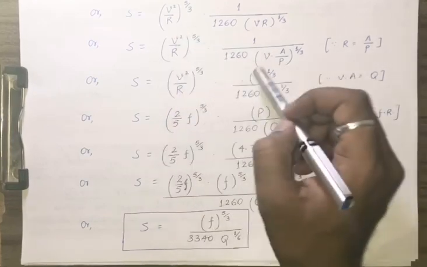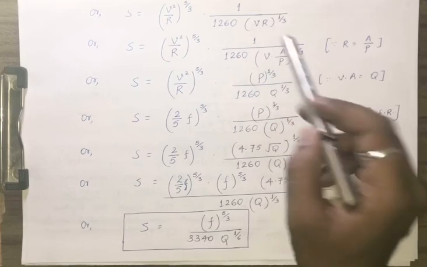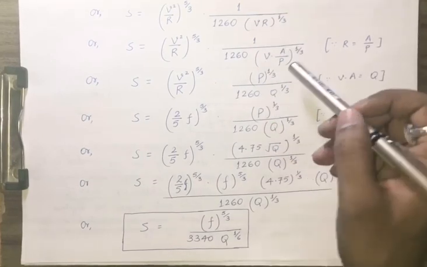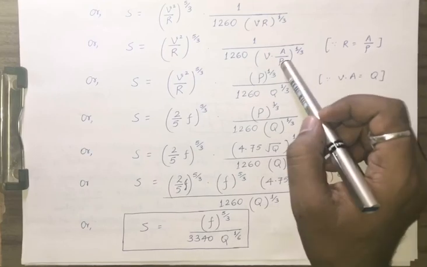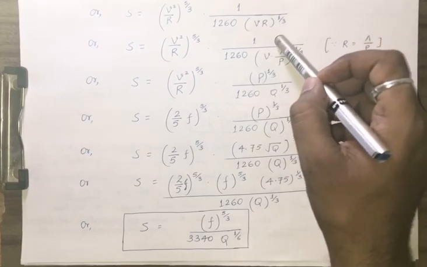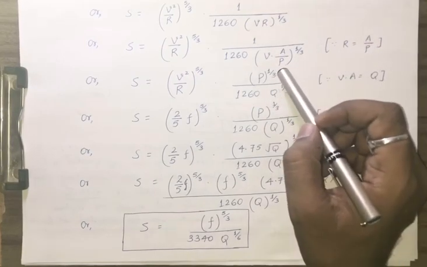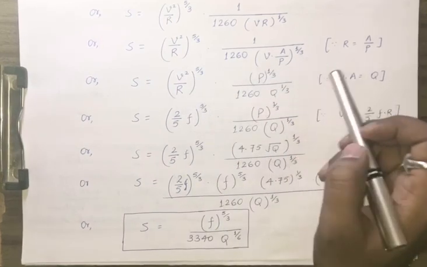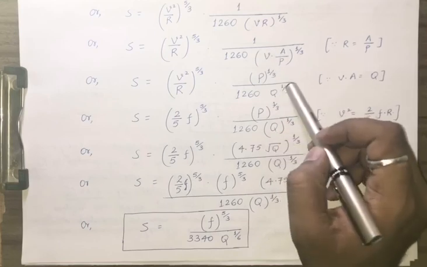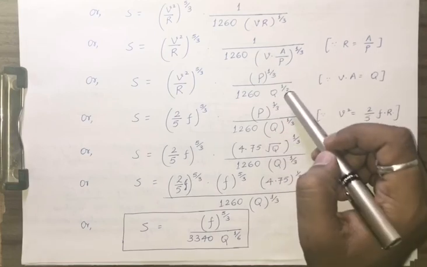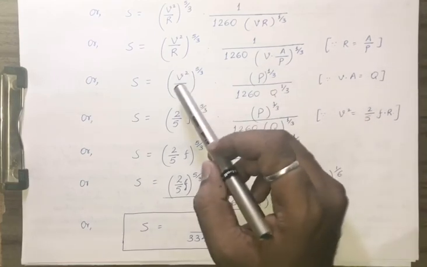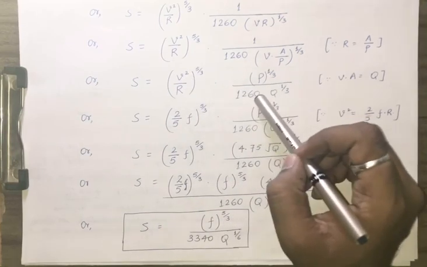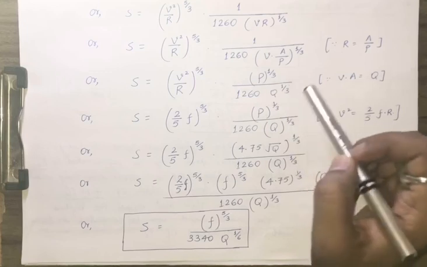Now we have seen this. R is A by P, so we have put that here. Now P has come to the numerator, so P raised to power 1 by 3 is as it is, and A into v is Q raised to power 1 by 3. So this has become v square upon R raised to power 5 by 3, P raised to power 1 by 3, 1260, Q raised to power 1 by 3.